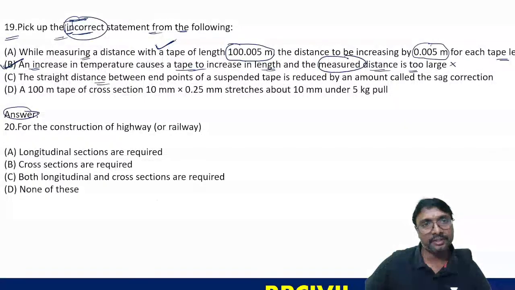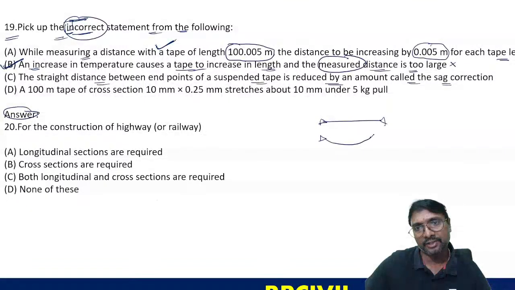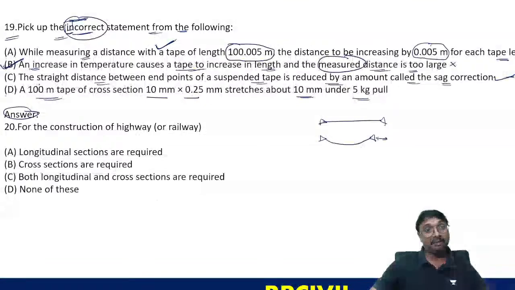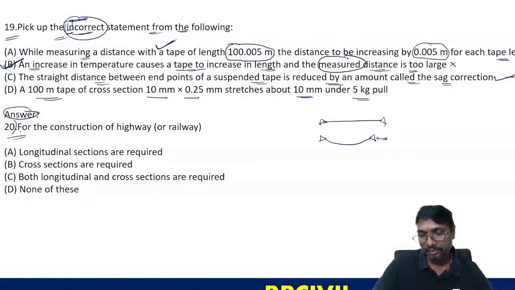The straight distance between the end points of a suspended tape is reduced by an amount called the sag correction. Originally, if it is straight like this, we have the full length, but if it is subjected to sag, there will be a reduction. This sag correction is always negative. Correct only. A 100-meter tape, cross section 10 millimeter by 0.25 millimeter, stretched about 10 millimeter under a 5 kg pull. So which one is the incorrect statement? Option B is the only incorrect statement. You have to be careful. Got it now? Question number 20, select the answer.